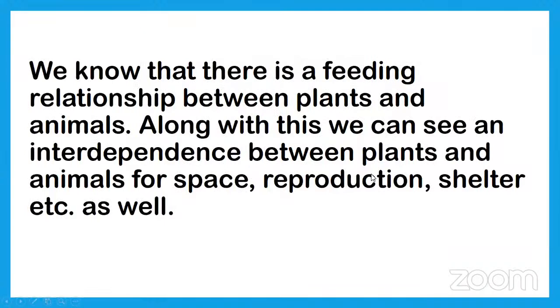We know that there is a feeding relationship between plants and animals. We have seen it already. Along with this, we can see an interdependence between plants and animals for space, reproduction, shelter, etc. Here, there is also competition between the same species for food, space, reproduction and shelter.